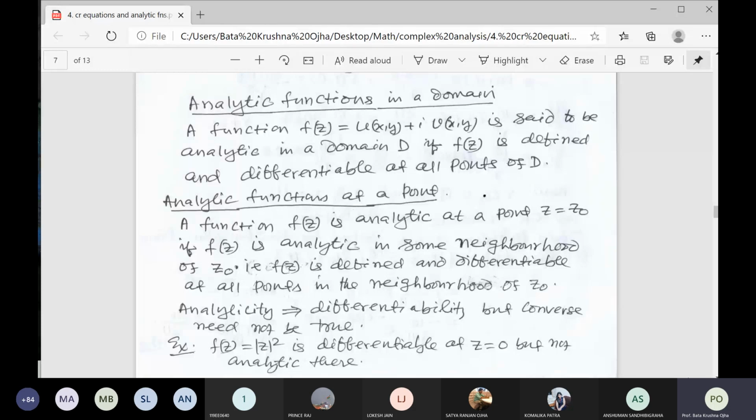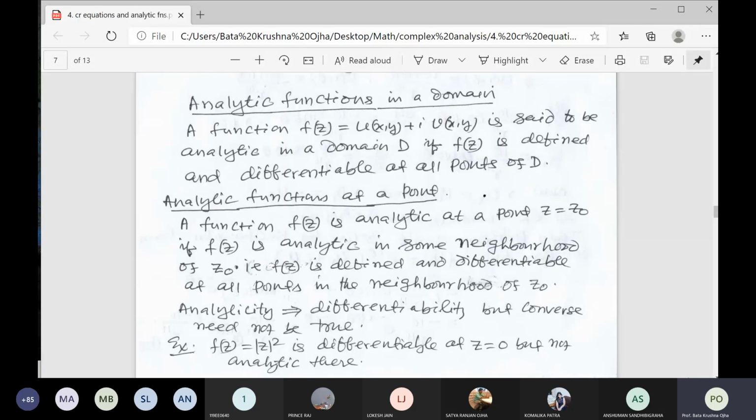So here 2x and 2y. The CR equation is only satisfied if x and y both are 0. That means at the origin the CR equation is satisfied, and the derivatives are continuous. But if you consider a point very close to the origin, that is, in some neighborhood of the origin.